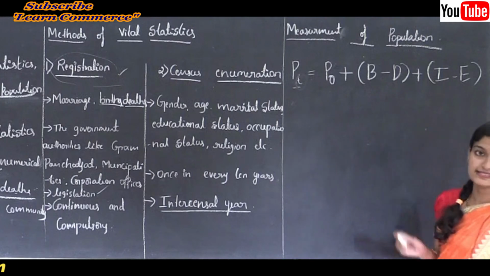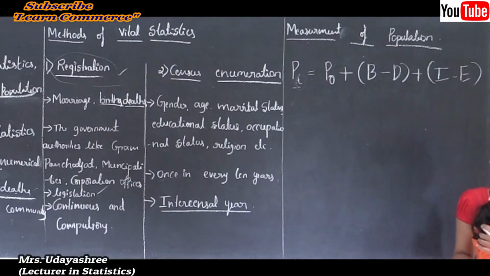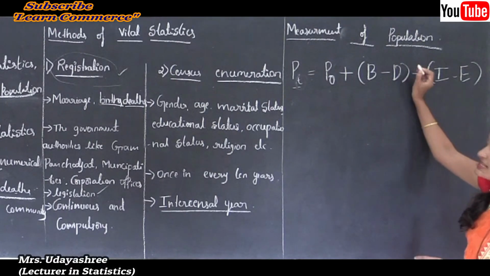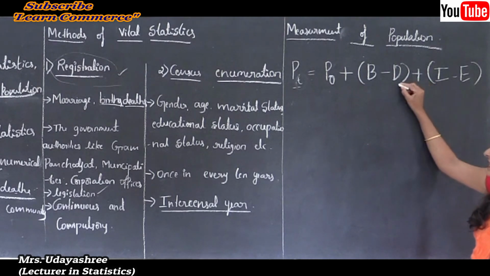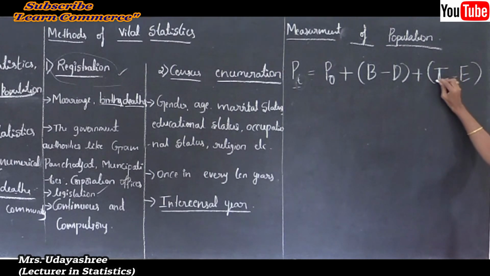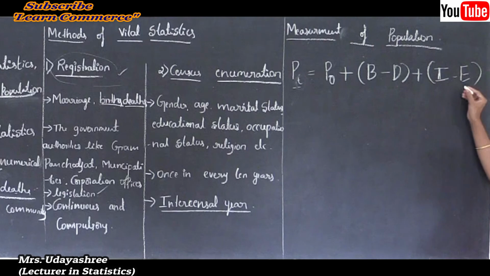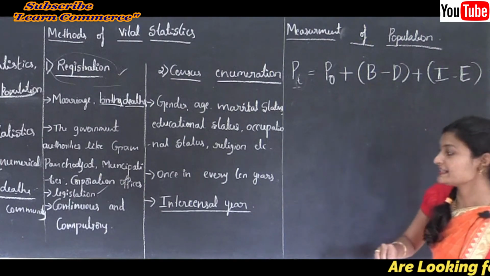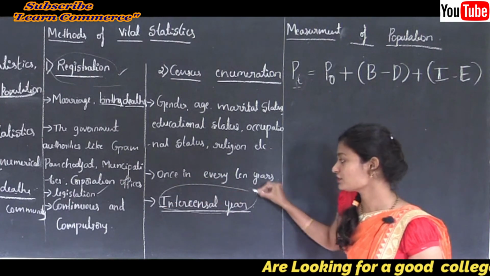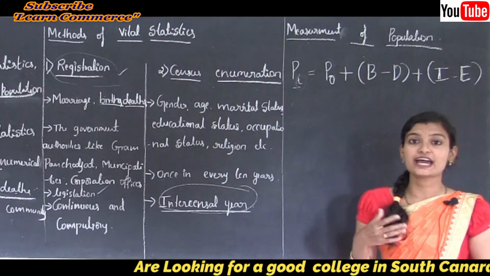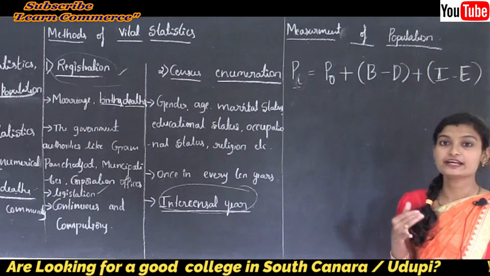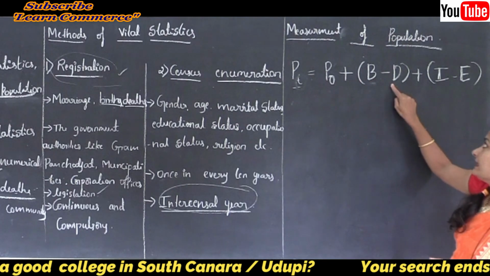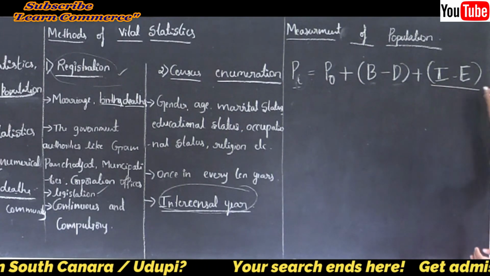Here B is the number of live births in the given period, D is the number of deaths in the given period, I is the total number of immigrants, and E is the total number of emigrants. So the population of any intercensal year can be estimated if the records of birth, death and migration are available.